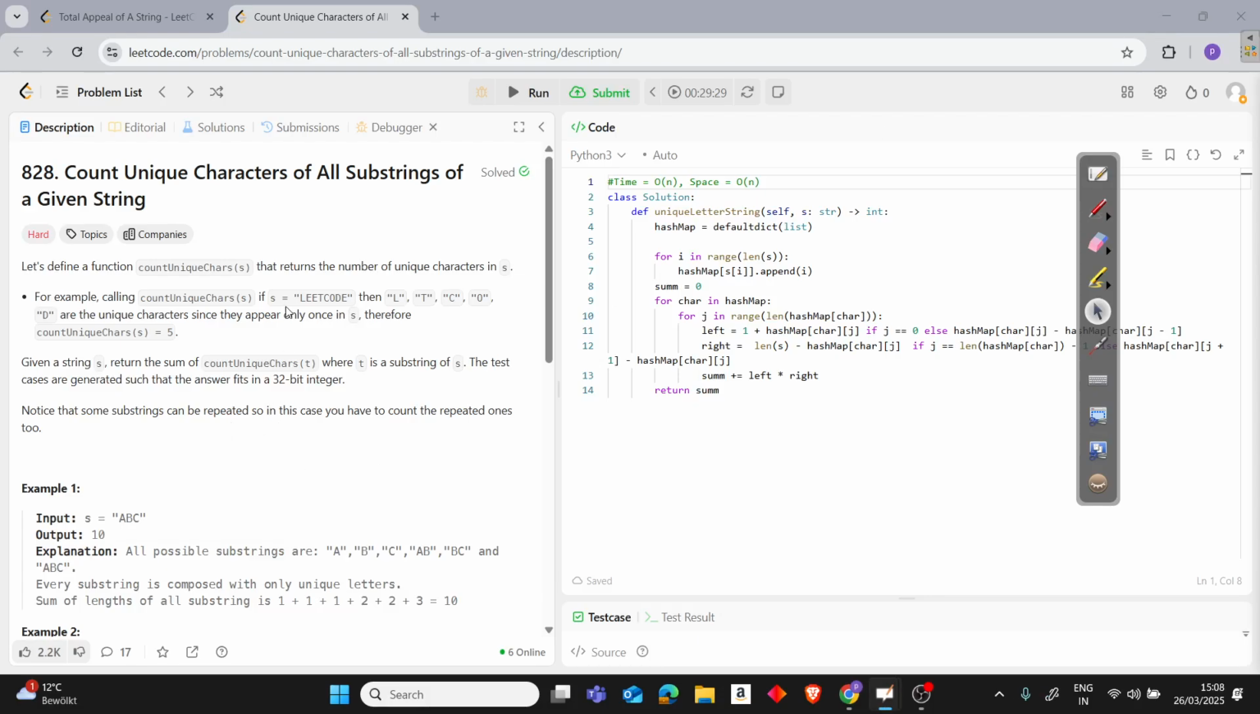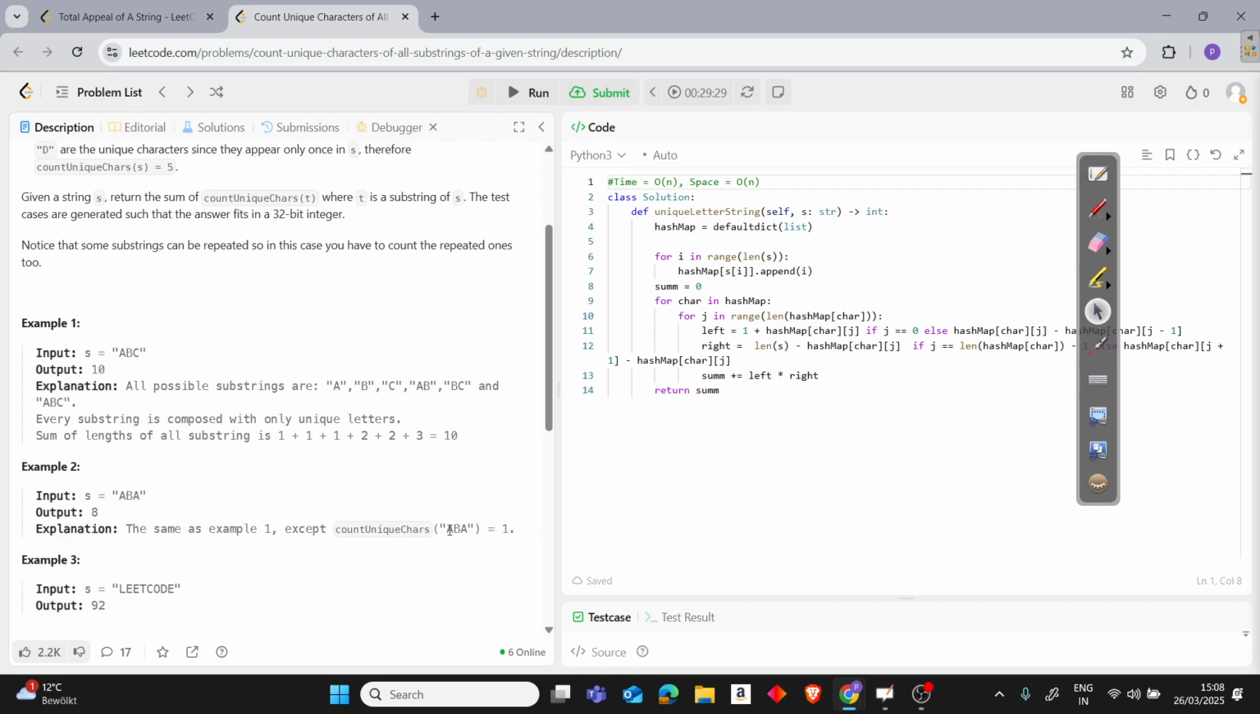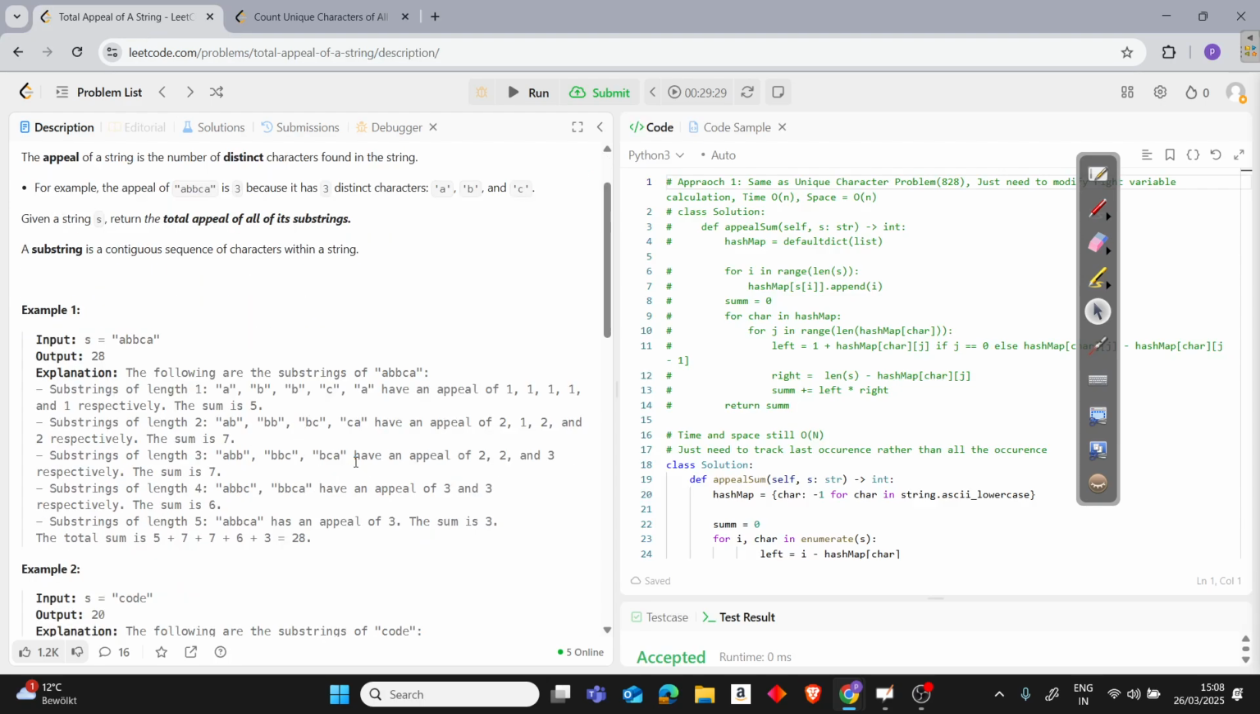The minute difference is that here, for ABA, the unique characters are just one. Because A is repeating, only B is the unique character. But in this case, let's say we have ABB, right? Then we will say our appeal is 2 rather than 1. In that case, it was 1, just the unique character A, but here it's not the case. Similarly, the same thing for this, where the appeal is B. So that's the minute difference that we have to take care of.